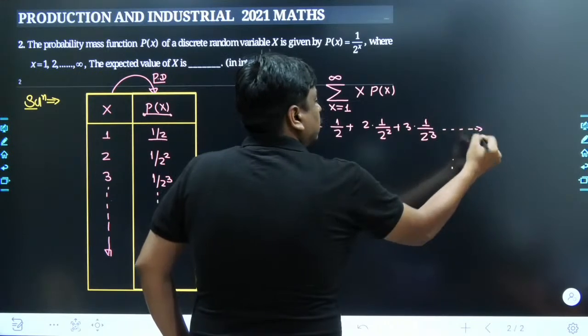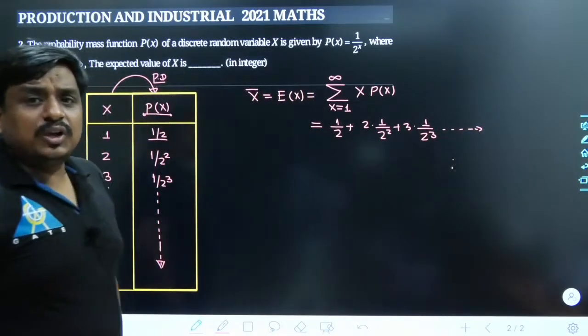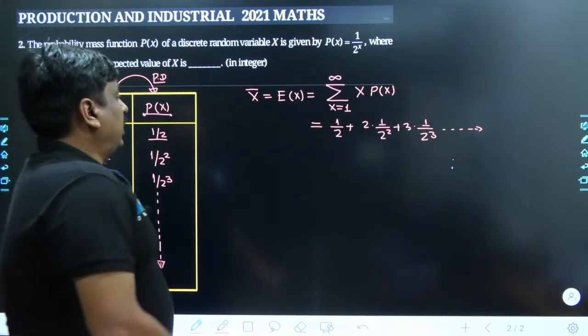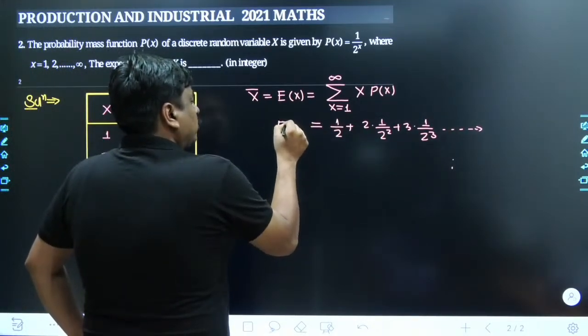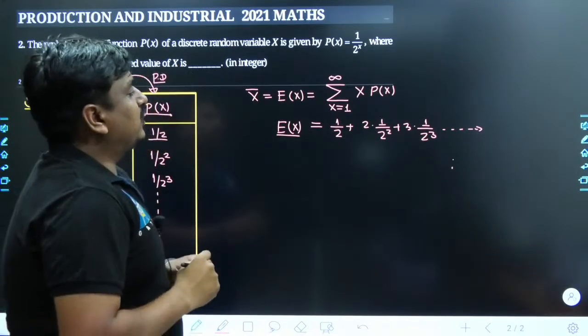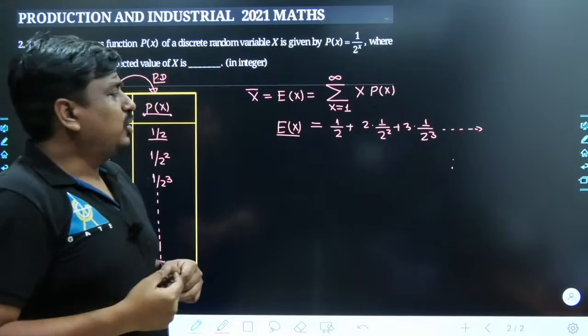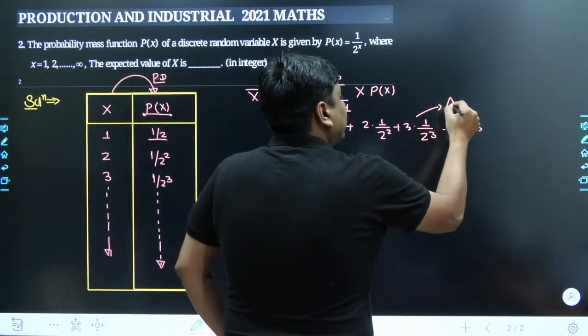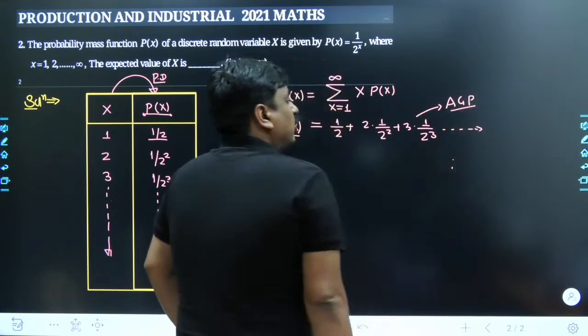It goes on, and as it goes on, keep in mind the magnitude keeps decreasing. Anyway, its discrete sum would lead to the expected value of the random variable x. So may I know how we look at this value? Obviously, it is a form of arithmetic geometric progression. How did we know about it?